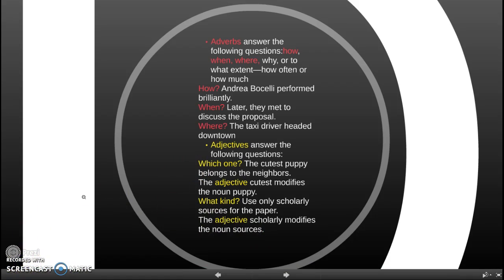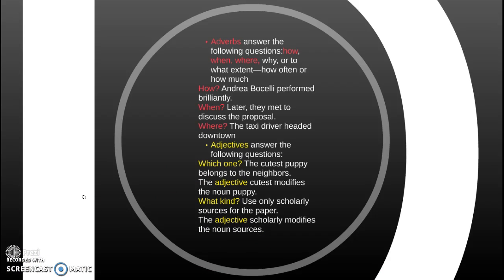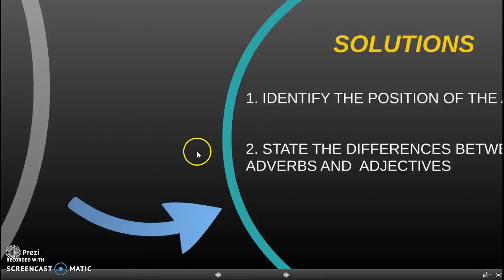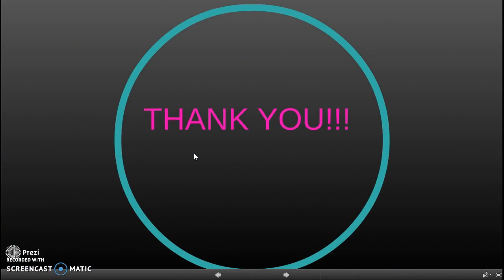In conclusion, we can say that adverbs express the verbs and adjectives modify the nouns. That's all from us. Thank you!